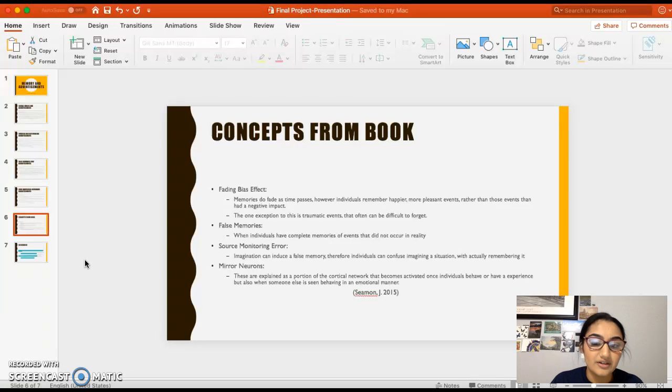And these are kind of explained in the book as these are a part of the cortical network, and they're cells that become activated once a specific person behaves or has an experience that is emotional, but also when they see someone else who's behaving in an emotional manner. So this kind of goes with the last peer-reviewed article, or the last mass media article that I brought up.